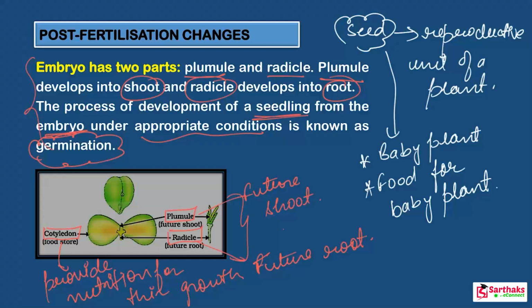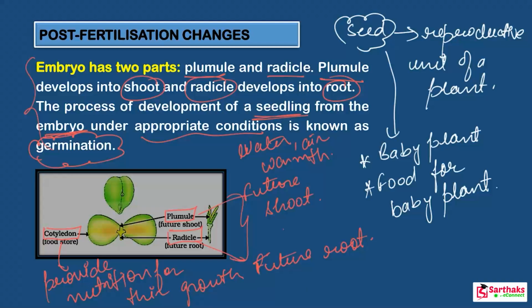When the seeds get suitable conditions like water, air and warmth, they germinate and develop into new plants. Then a new plant grows out of the seed. In this way, the parent plant reproduces more plants like itself by forming seeds through the flowers.